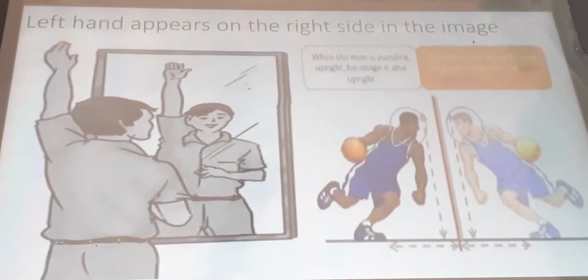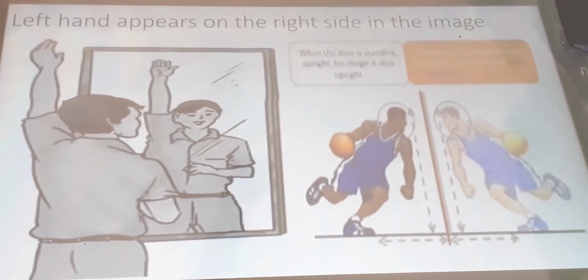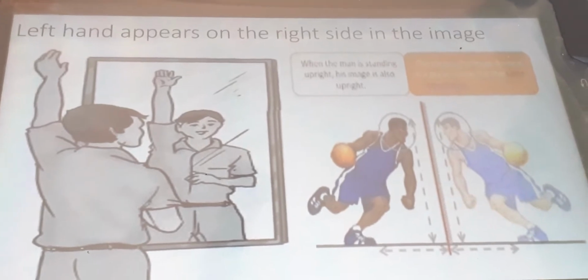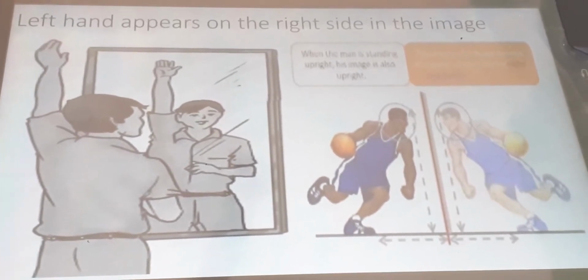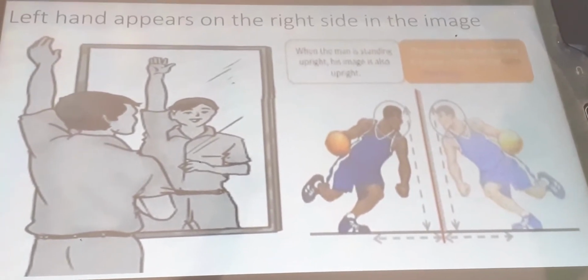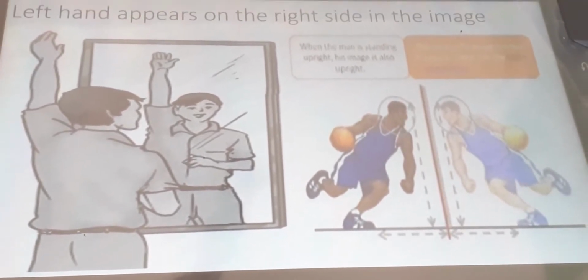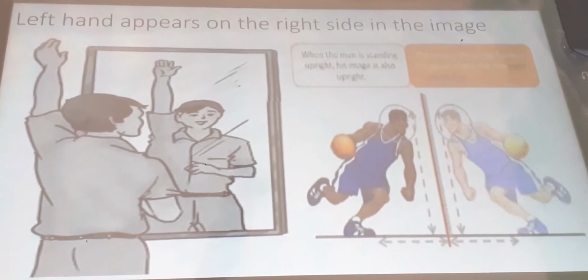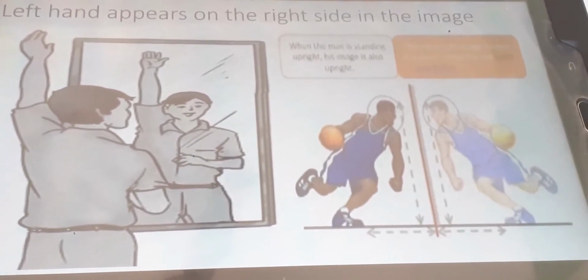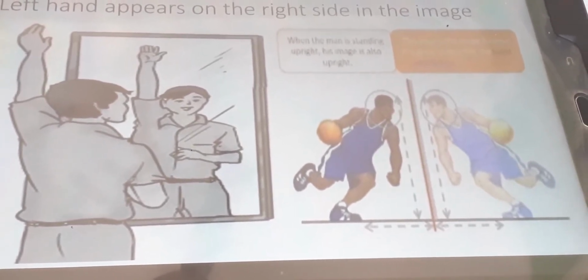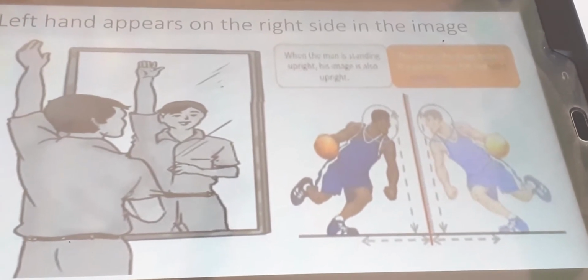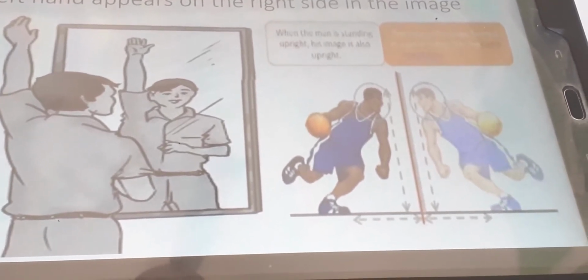So from these three activities, what do you understand? What is the final conclusion of these three activities? From the first activity, what are the characteristics of a plane mirror? Erect, same size. From the next activity? The distance between the object and mirror, and image and mirror, are both the same. From the third activity?